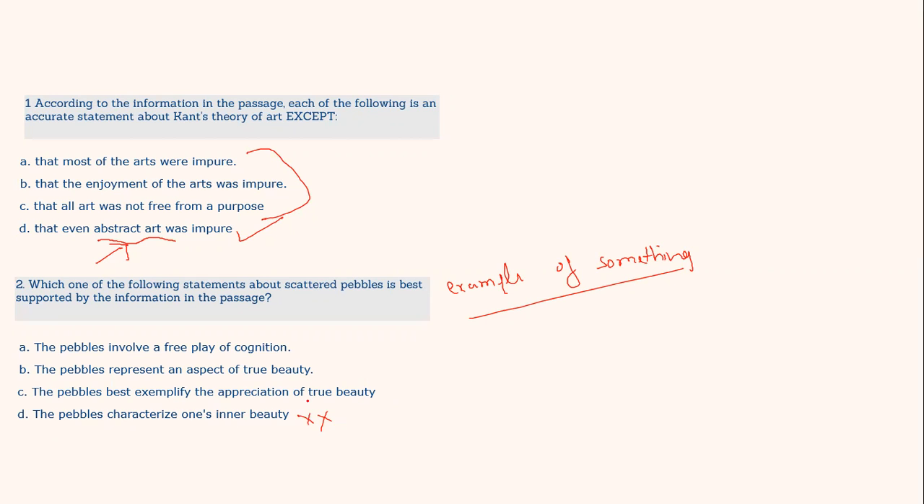Now, if I look at B and C, what's the difference? The pebbles represent an aspect of true beauty. The pebbles exemplify the appreciation of true beauty. Now, I know that it has been used as an example. So I will eliminate one out of B and C. C looks a better choice to me, that the pebbles best exemplify rather than representing. Okay, so according to me, the answer should be either A or C, because A, the pebbles involve a free play of cognition. I remember that it was mentioned somewhere.